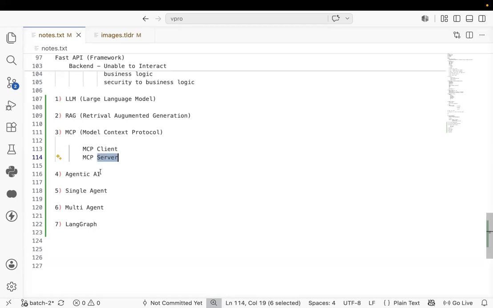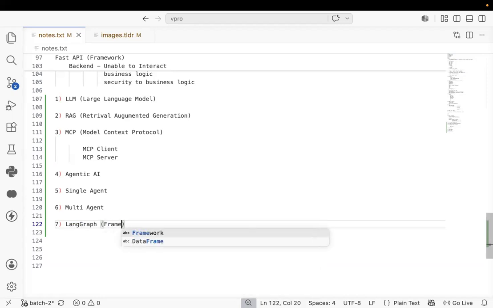Next one, what is agentic AI? Completing the task without a human being. Technically, we can call it agentic AI: defining a perfect flow. Technically, what we call LangGraph. LangGraph is a framework that defines the agentic AI flow.